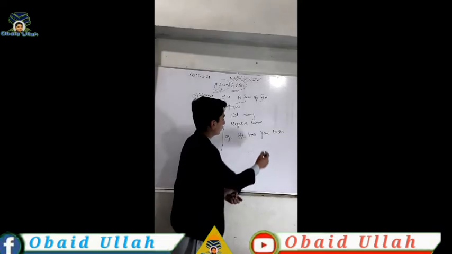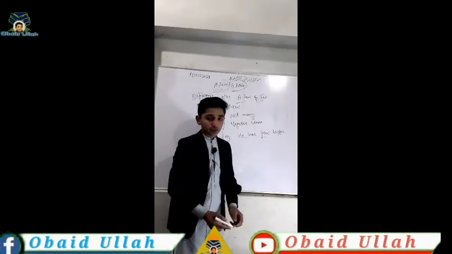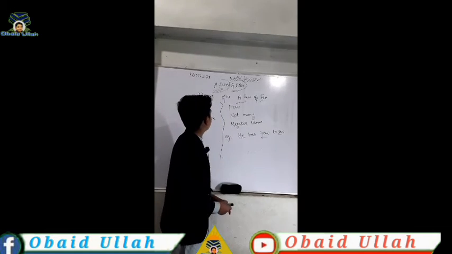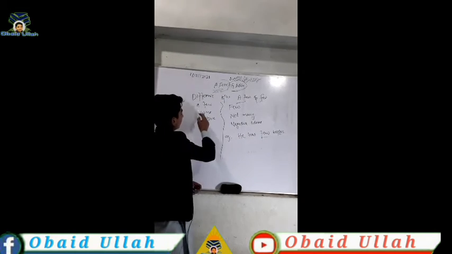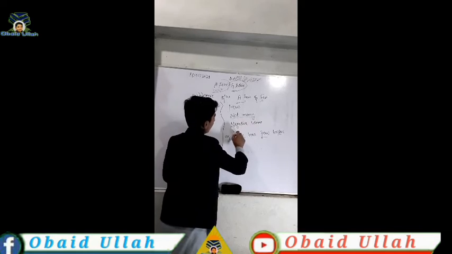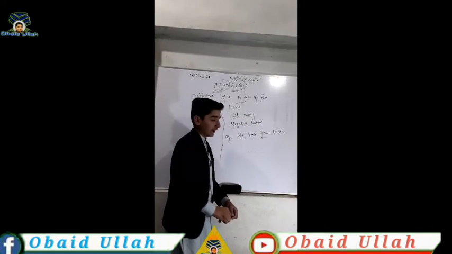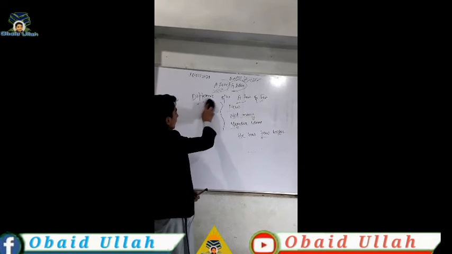And I say that we use a few plus a plural countable noun. So this is a plural countable noun and this is few. So this was the difference between a few and few. Let me explain again. A few means some and a few gives a positive idea. And only few means not many and few gives a negative idea. So this was the difference between a few and few.